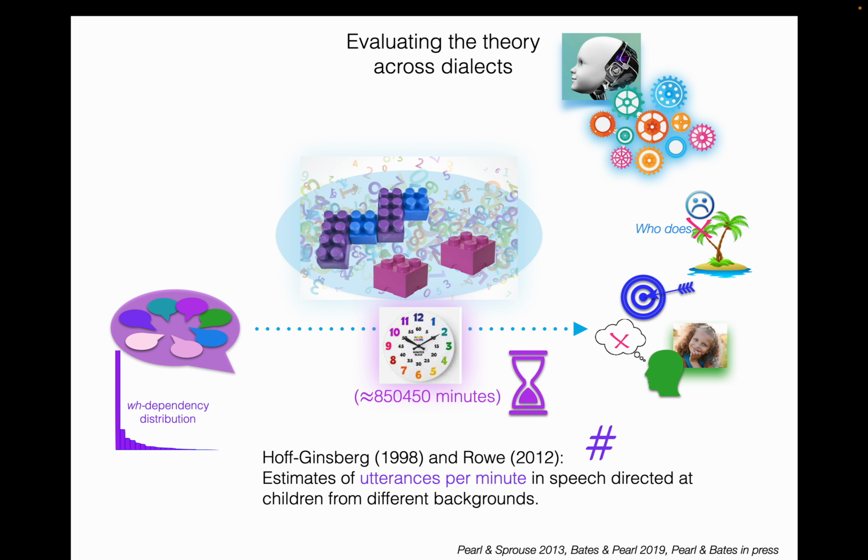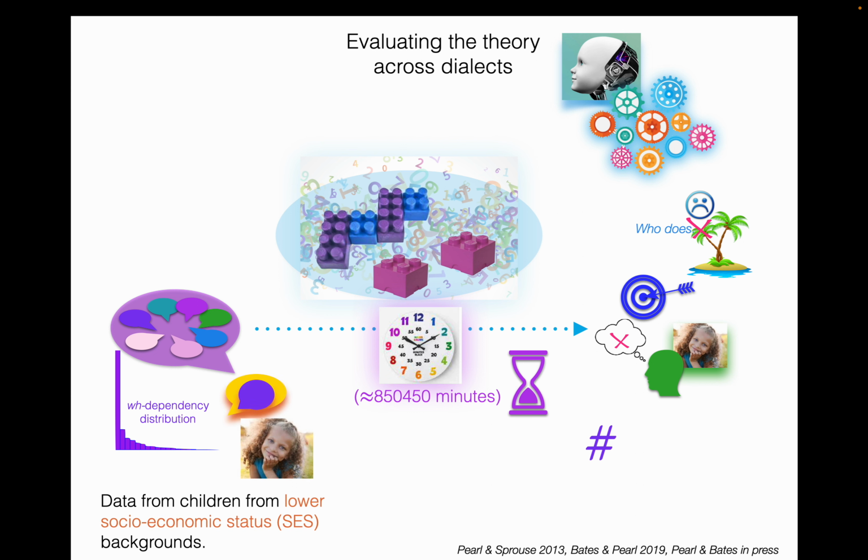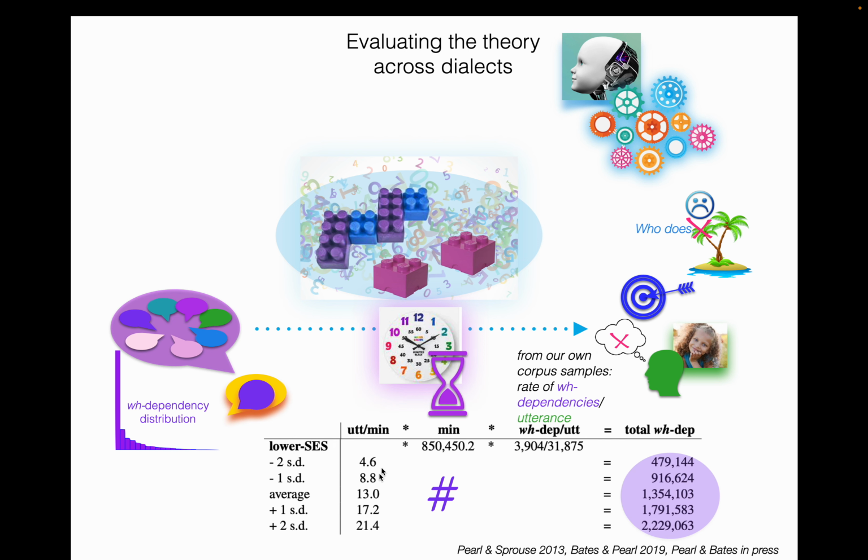And then we can again look at estimates of utterances per minute, this time in speech directed at children from lower SES backgrounds, to do our calculation of how many WH dependencies in that 850,000 minutes. So we have data from children from lower socioeconomic status backgrounds. And so they have a range, on average, say 13, but a range from 4.5 to 21-ish. So we have 850,000 minutes. We have our own samples of the rate of WH dependencies per utterance, about 3,900 WH dependencies and 32,000-ish utterances. This gives us our total WH dependencies during the learning period. So a little less than 500,000 up to 2.2 million, right?